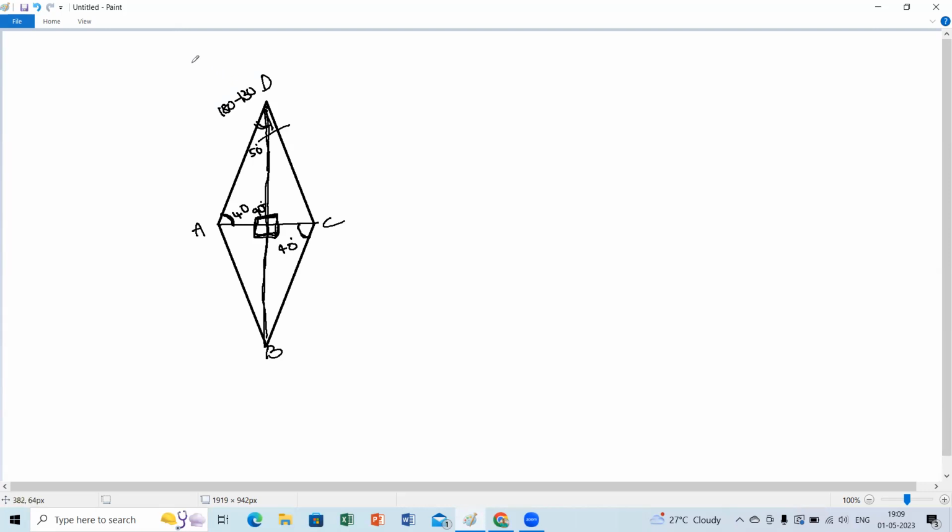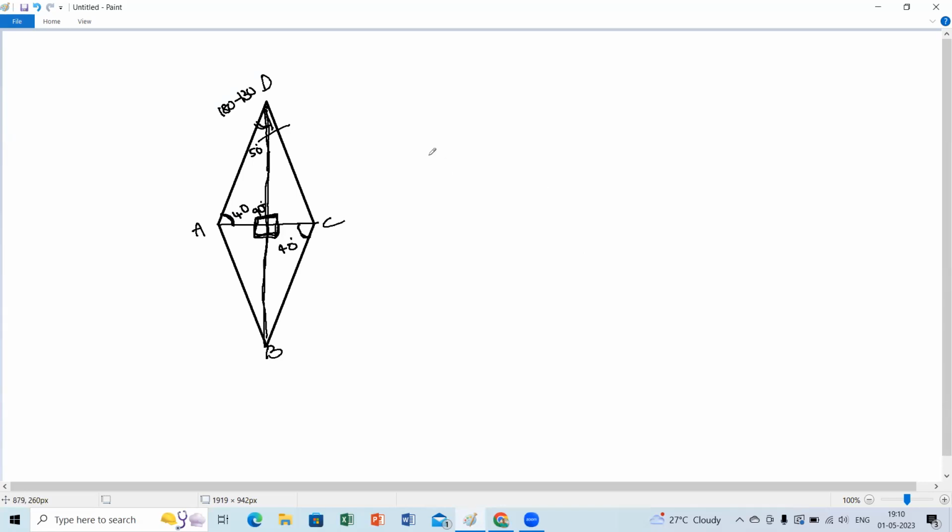If you take these as parallel lines cut by a transversal, can we take them as alternate interior angles? Yes.